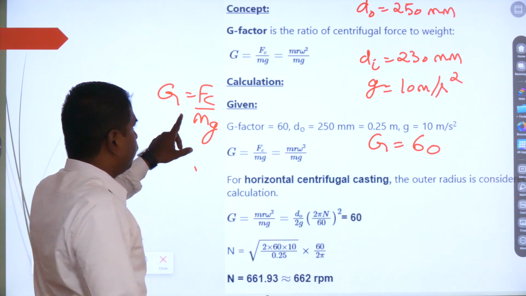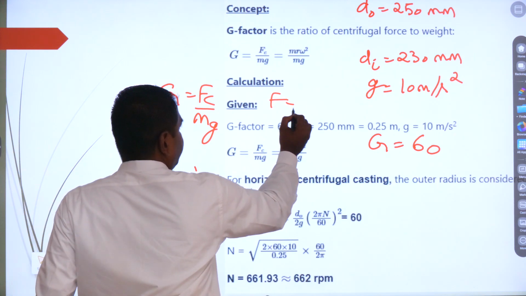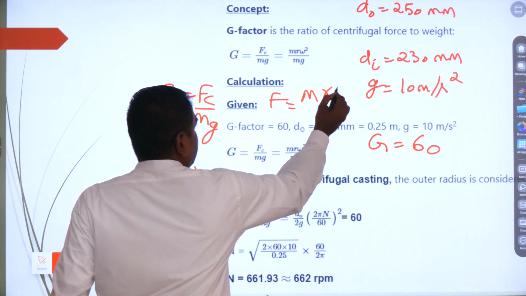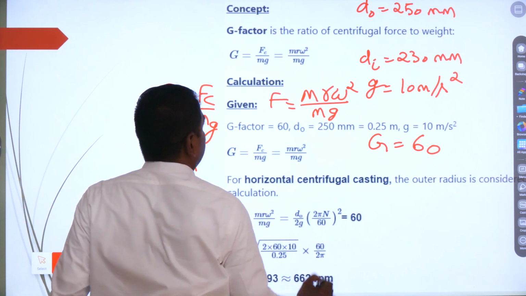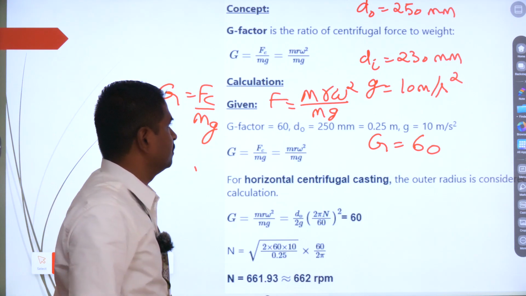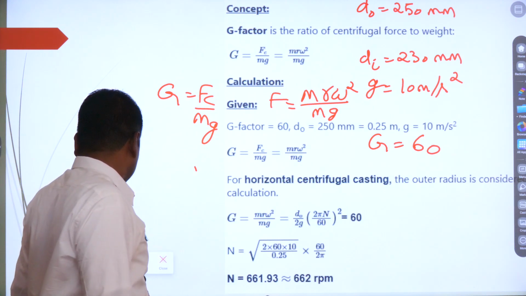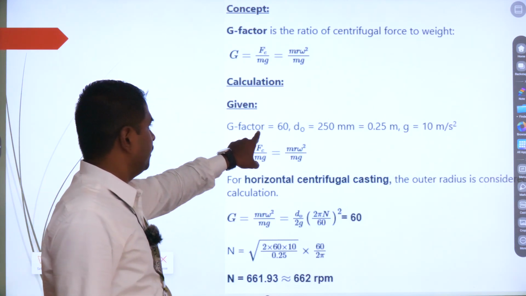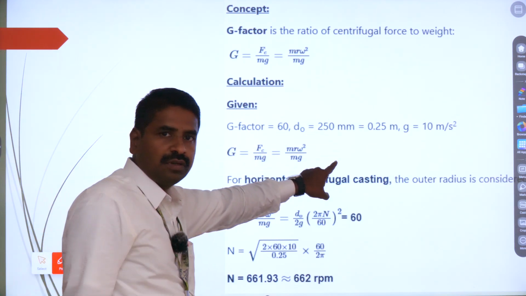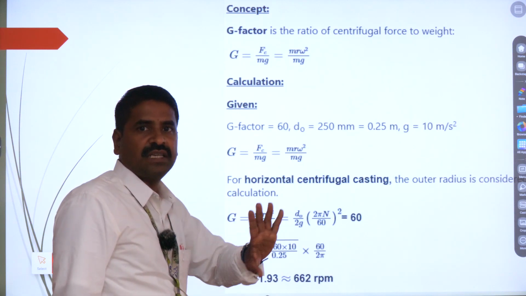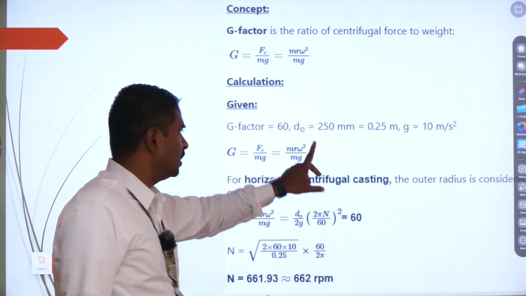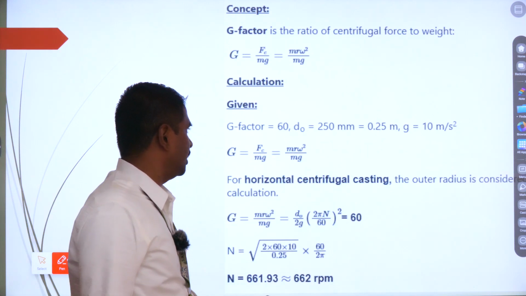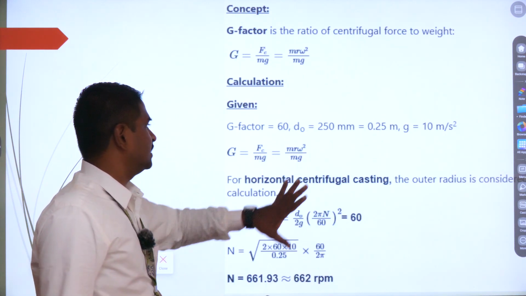We know that force F is nothing but mass into radius into omega square, divided by, already you are having mass m into g, so keep it as it is. So this is going to be the formula. So we are given G is 60, you don't need to bother about the inner diameter, you leave it as it is, because we do not need the inner diameter for this open centrifugal casting, we need only the outer diameter. Then G is going to be there. So you are going to substitute as it is over there.